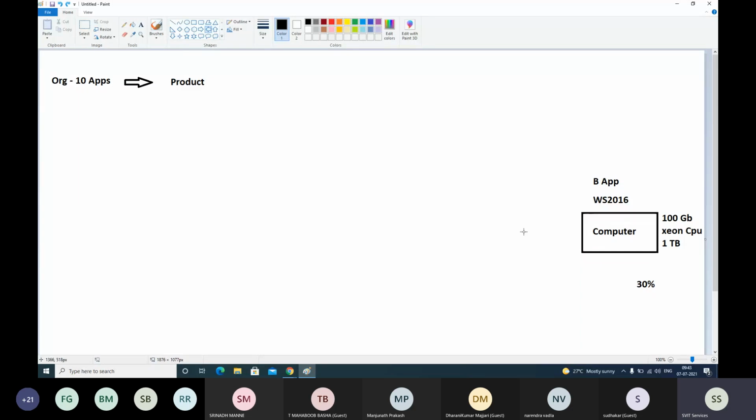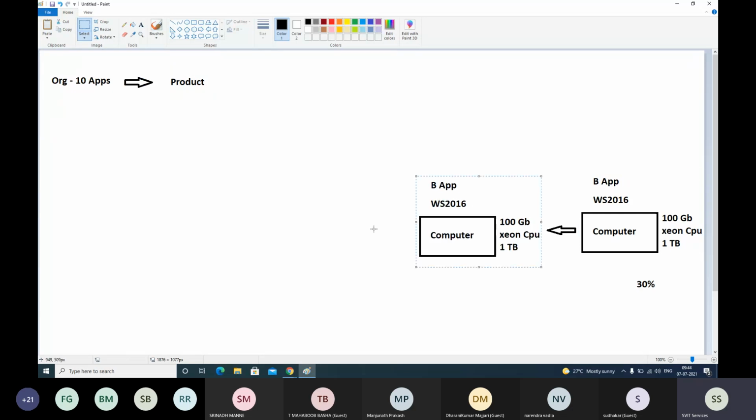Now we will buy one more computer. One more similar computer we will buy, install another operating system, and install the second application. Because we cannot install multiple applications on the same machine, we are buying one more server computer.